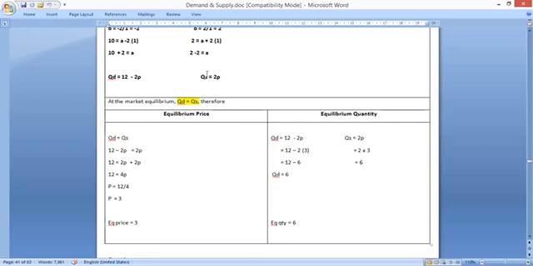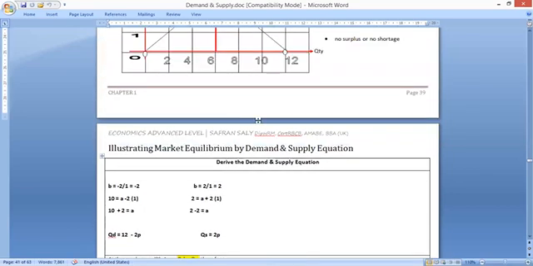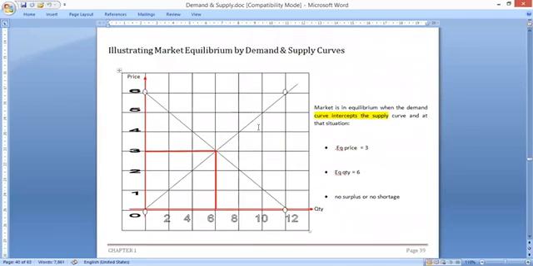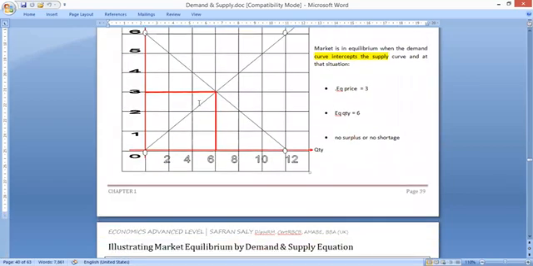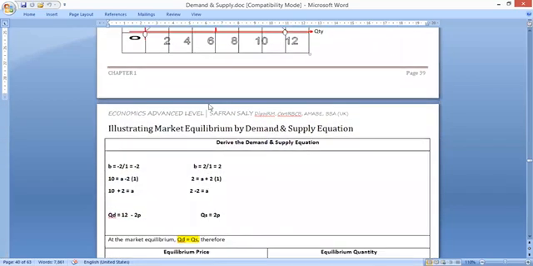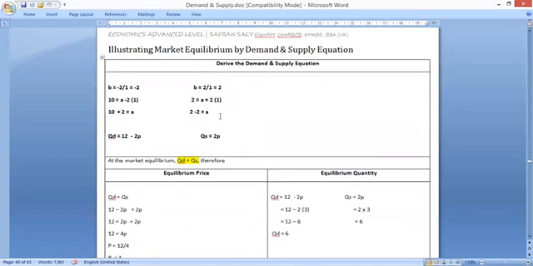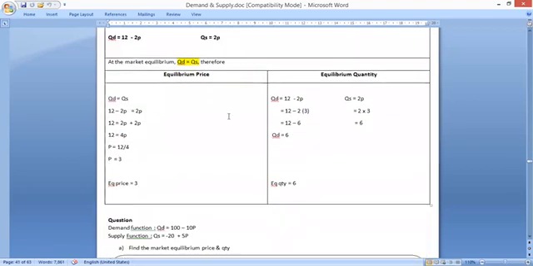You can use the QS equation, 2 into 3 is 6. So the equilibrium quantity is 6. So you can see using the demand and supply equation, the diagram, or the schedule, we arrive at the same equilibrium price and the same equilibrium quantity. It doesn't matter which formulation you use, you will arrive at the same answer.